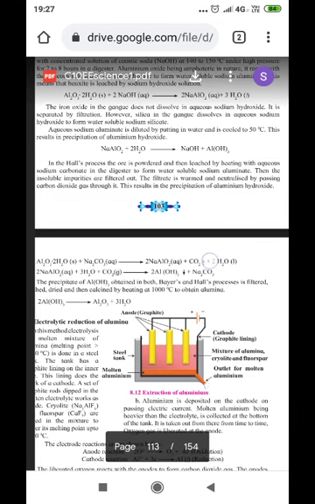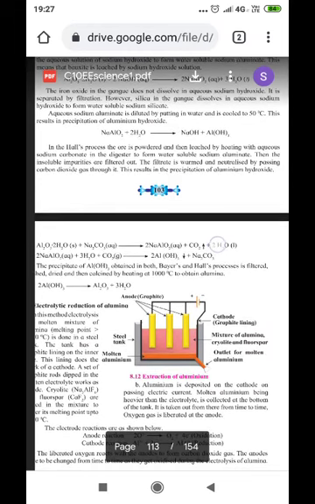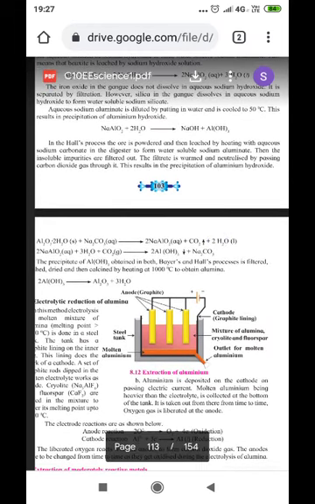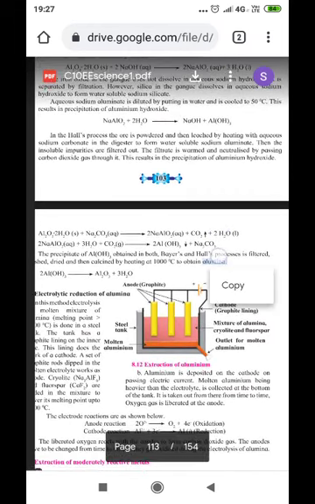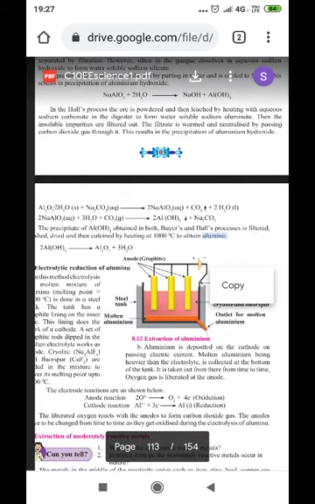Now in the Hawes process, the ore is powdered and then leached by heating with aqueous sodium carbonate in a digester to form water-soluble sodium aluminate. Then the insoluble impurities are filtered out. The filtrate is warmed and neutralized by passing carbon dioxide gas through it. This results in the precipitation of aluminum hydroxide.